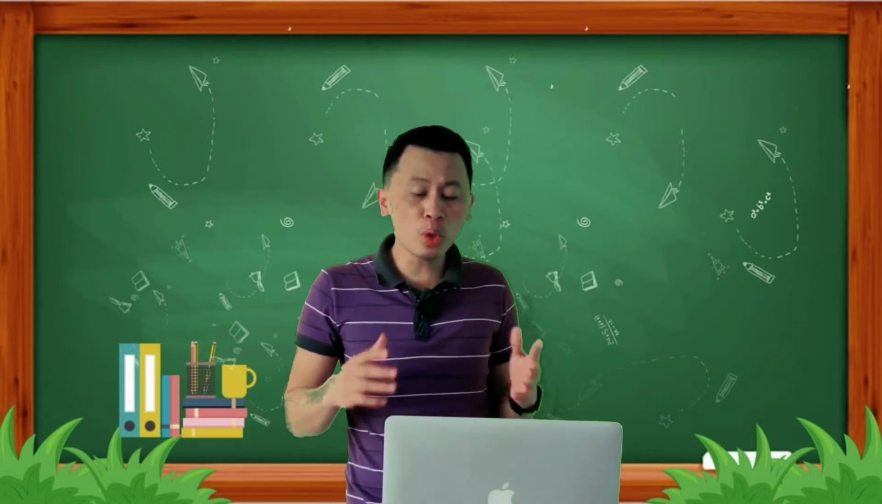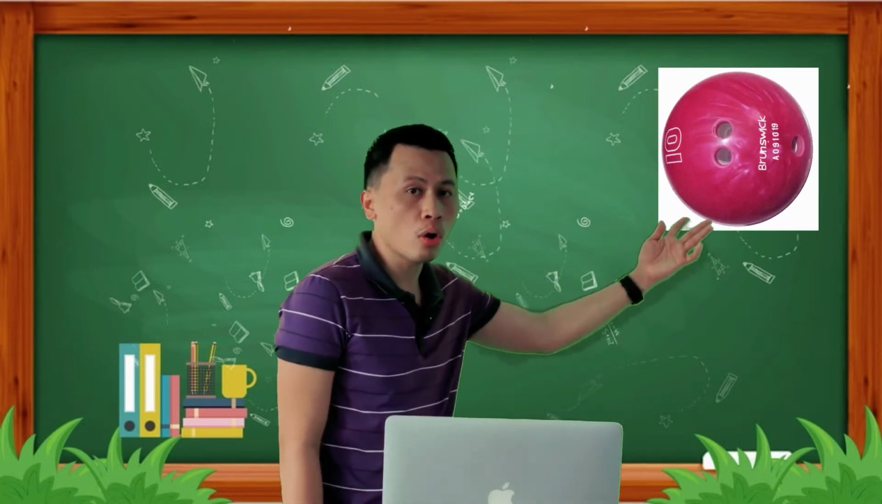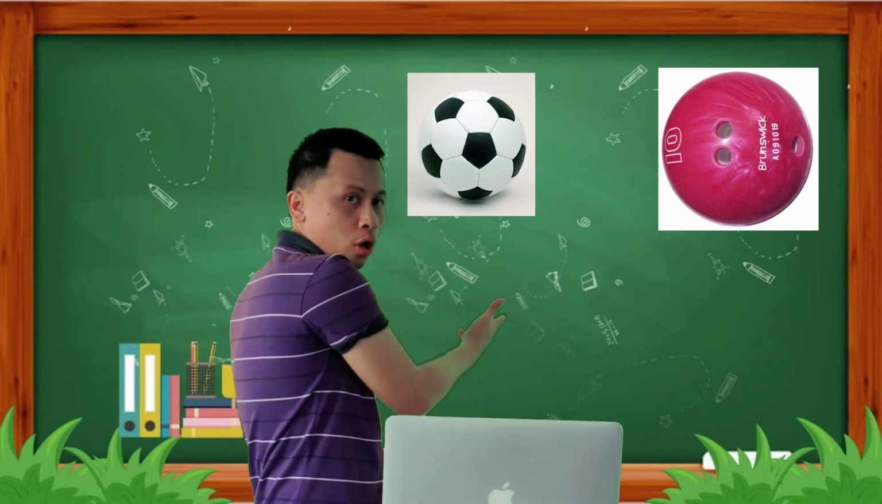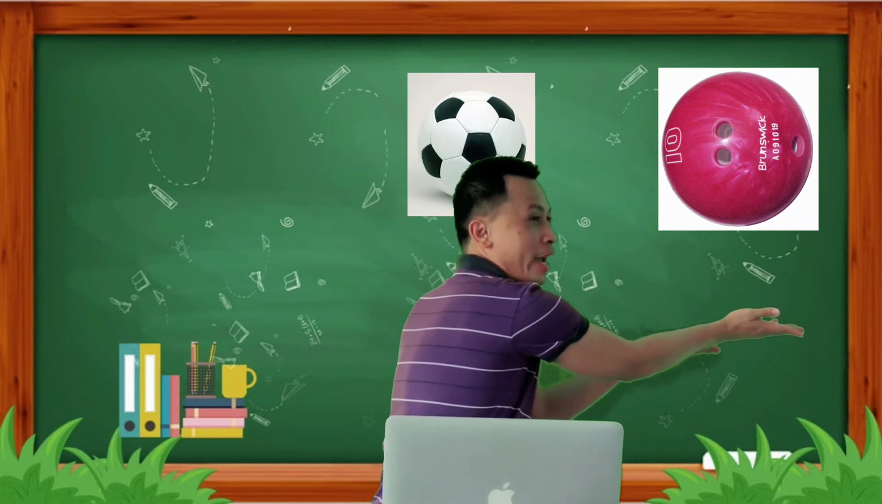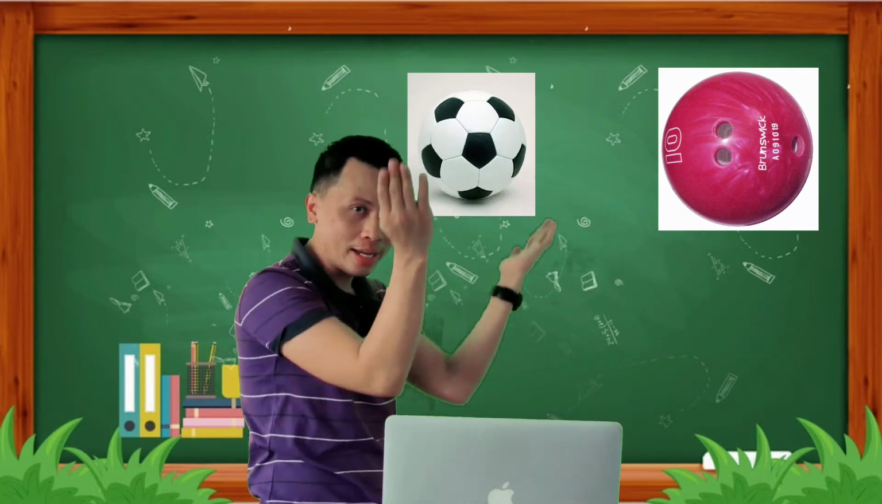The football and the bowling ball are similar in size. However, the mass of the bowling ball is more than that of the football, because this is heavier than the football, but the same size. The amount of matter in the bowling ball is more than in the football.